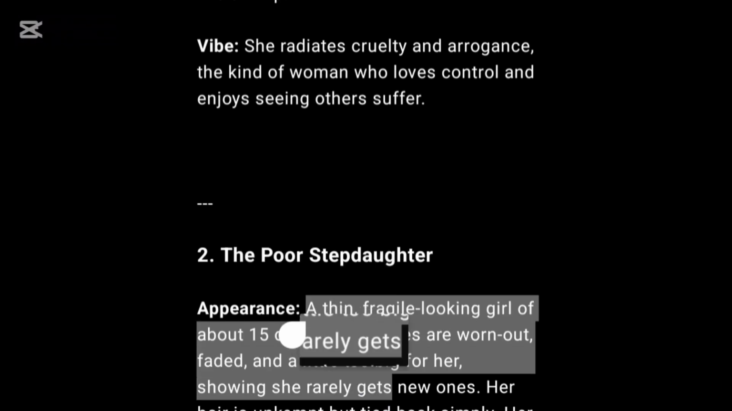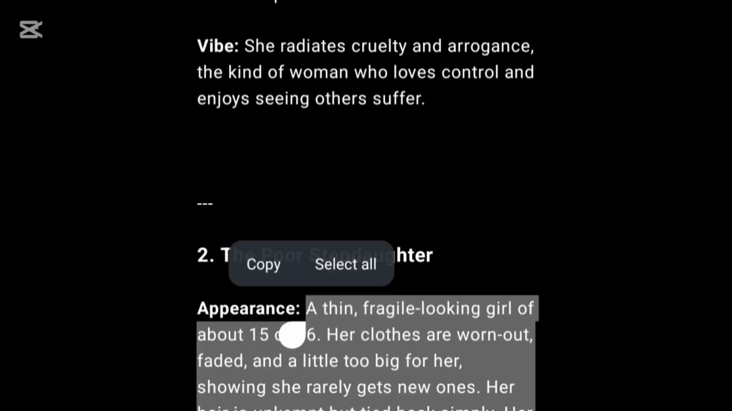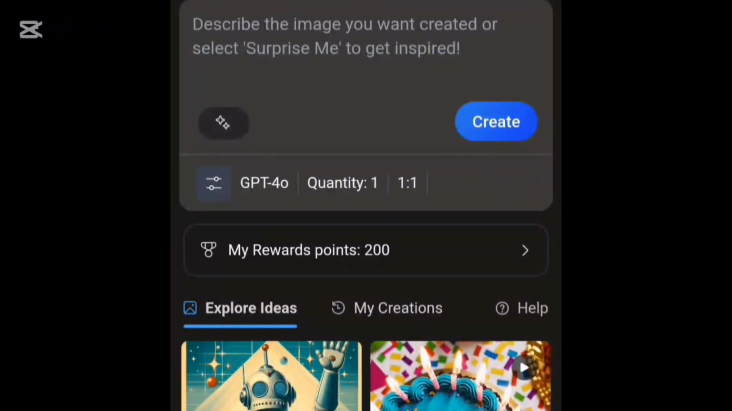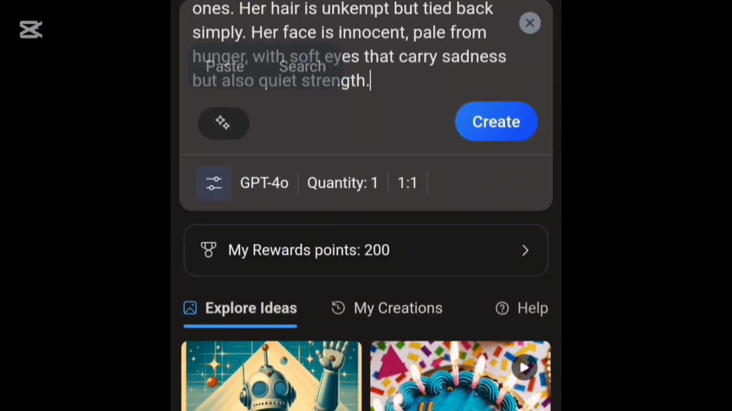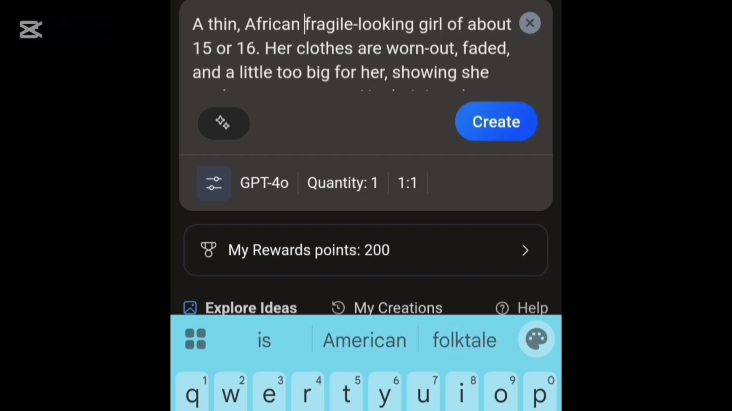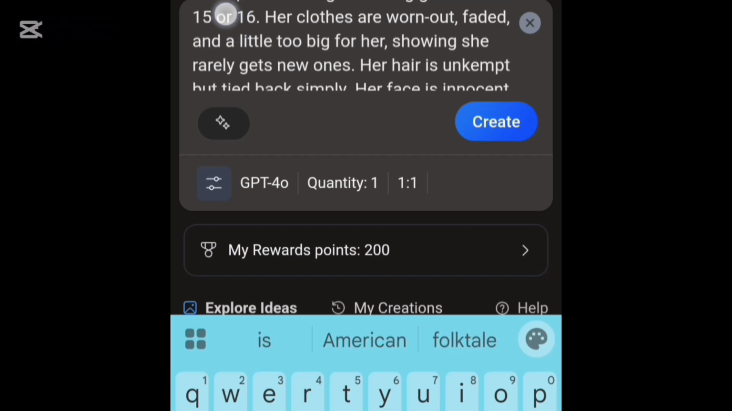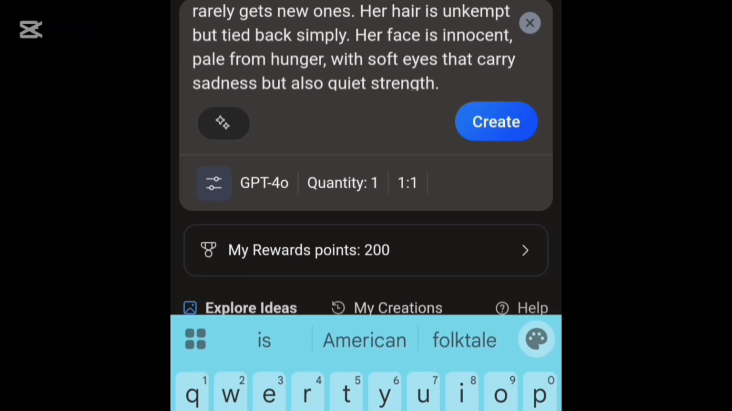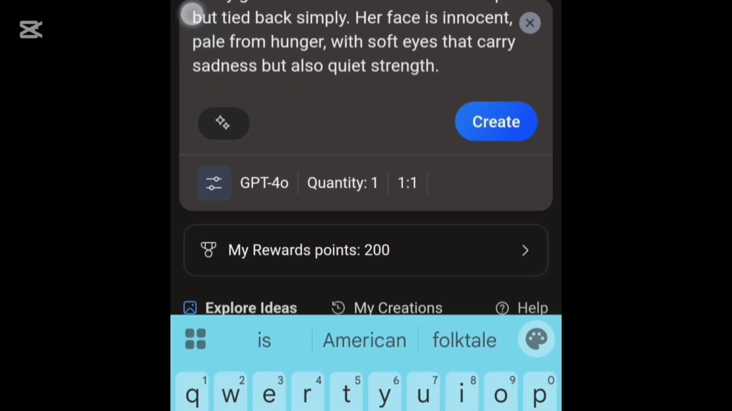I'm going to copy it and then take it again to Bing AI, where it's going to generate another image for me for the stepdaughter, right? So I'm just going to paste it, and then correct any error that is found there. I'm going to add anything that I feel is okay for me to generate a unique image that is going to be originally mine.